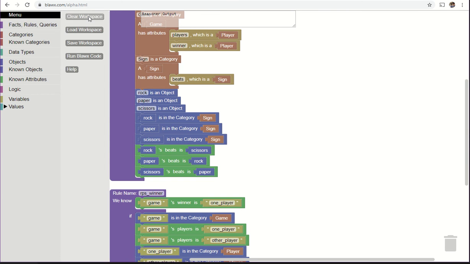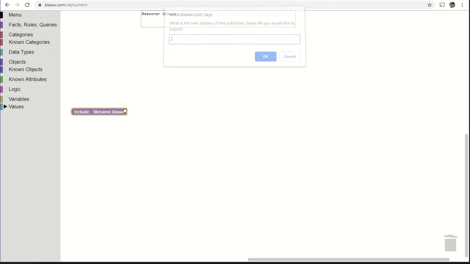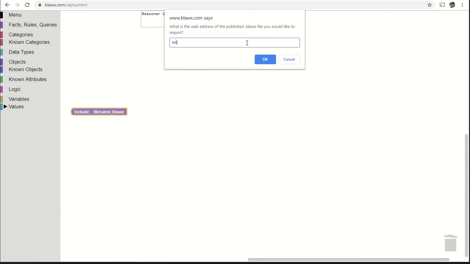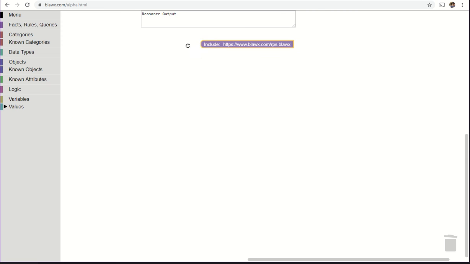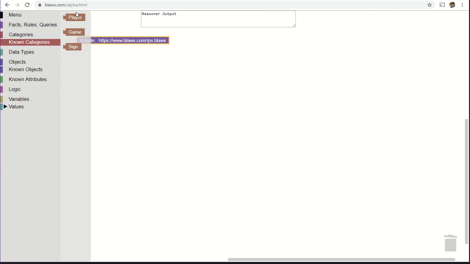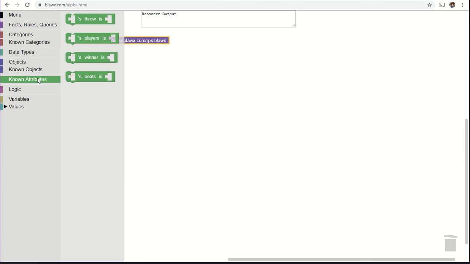So, for example, they can drag in the include block and put in the address of the file available on the internet. And as soon as you have done that, Blawx will now know about all of the categories and objects and attributes that were defined in that file. So if I go into known categories, Blawx knows about players, games, and signs. It knows about rock, paper, and scissors. And it knows about throw, players, winner, and beats.